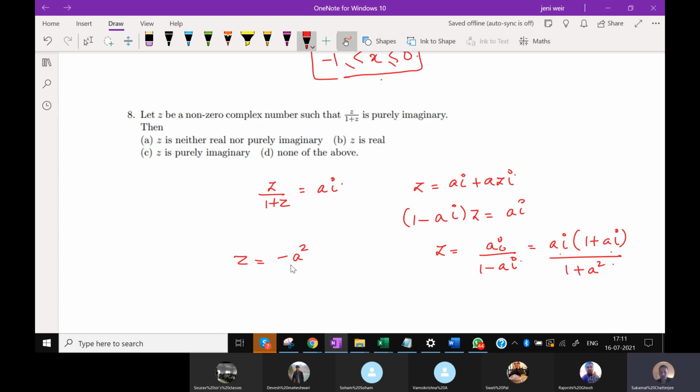So this would be minus a square by 1 plus a square, which will be your real part, and plus a by 1 plus a square into i, which would be your imaginary part. So z would be neither purely real nor purely imaginary.